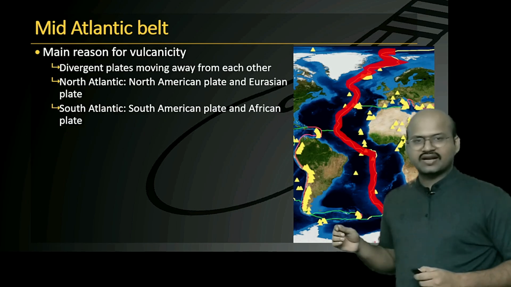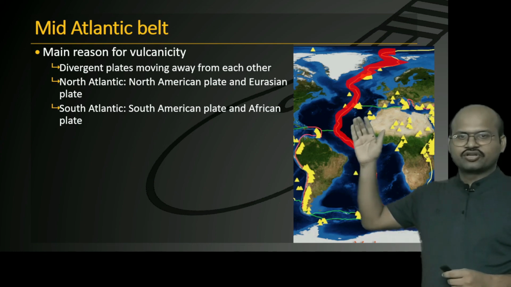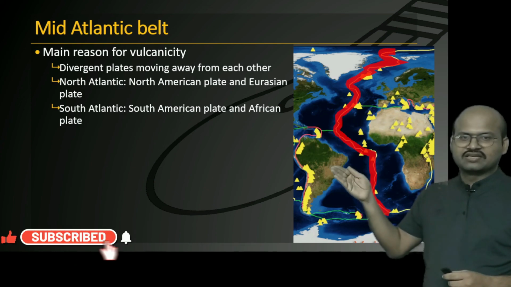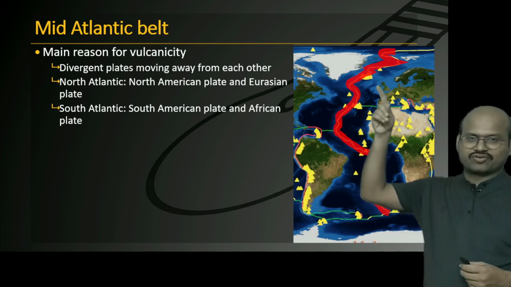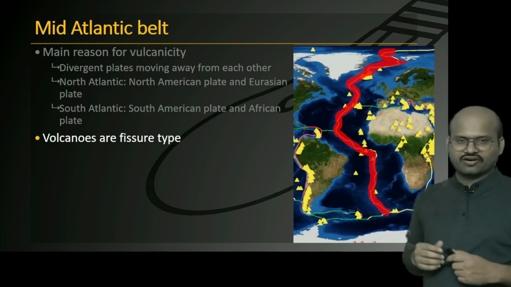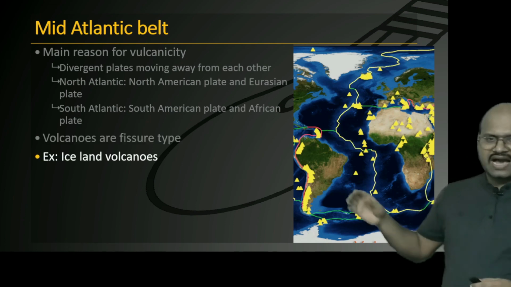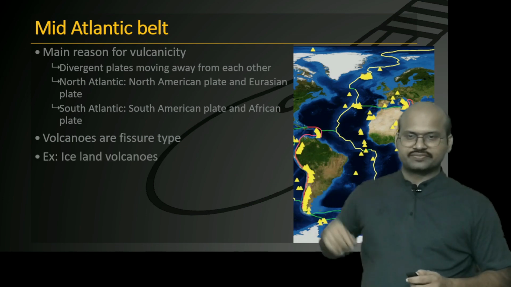Then at the mid-Atlantic Ocean, we see that there lies a mid-oceanic ridge. Here, the North American plate and the Eurasian plate, as well as the South American plate and the African plate, are moving away. So this is a divergent boundary. Here we see fissure kind of volcanoes where mid-oceanic ridges are formed. Iceland volcanoes are located here and they lie over the mid-oceanic ridge.